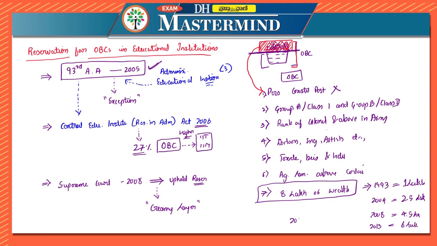And in 2017, the ceiling was increased to 8 lakh. So the latest ceiling is 8 lakhs. So these are the creamy layers. In other words, you have to understand that the concept of creamy layer is an exception. These are not included in the reservation which has to be provided by the state, and the children of the following different categories of people are treated to be in the creamy layer. So I hope you have understood about reservation for OBCs in the educational institutions.